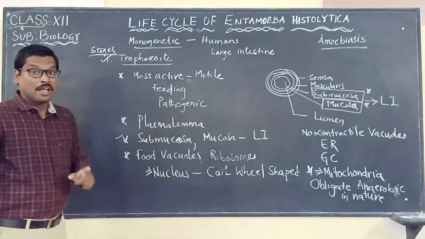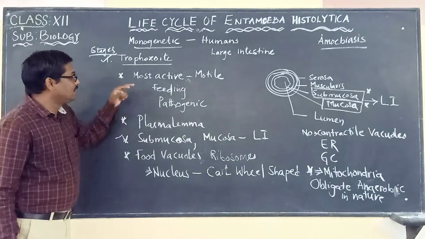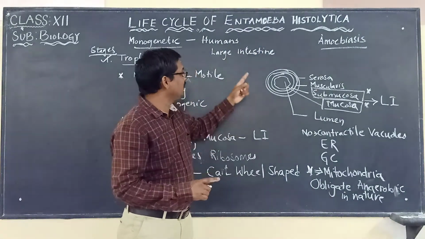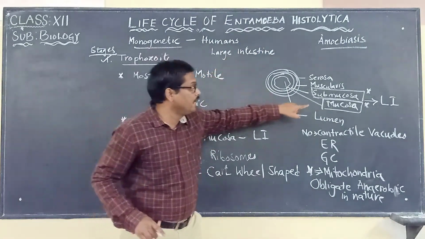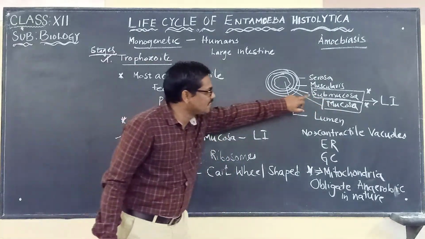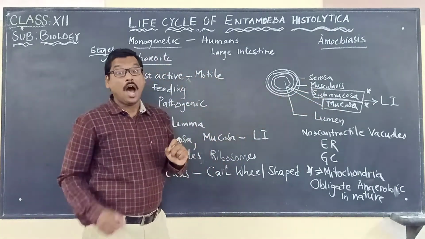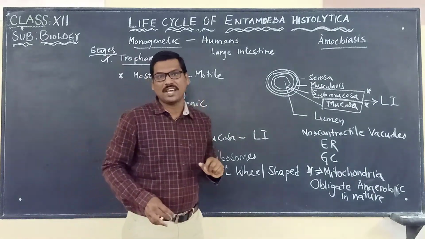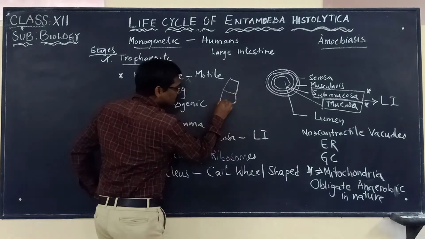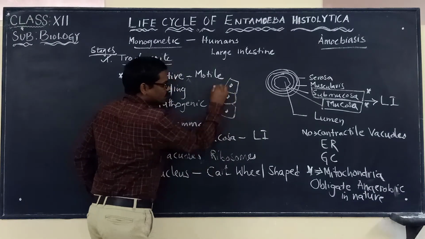So already we said that this particular Entamoeba histolytica is present in the large intestine, in the submucosa and mucosa. How does it enter into the submucosa and mucosa? Suppose these are the cells.